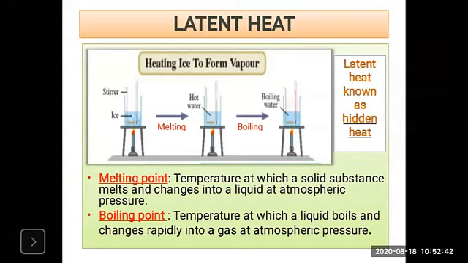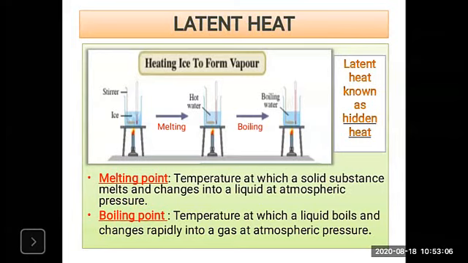Now, what is the definition of the melting point and the boiling point? First, the ice melts. The phenomenon of melting means the temperature at which a solid substance melts and changes into liquid at atmospheric pressure.